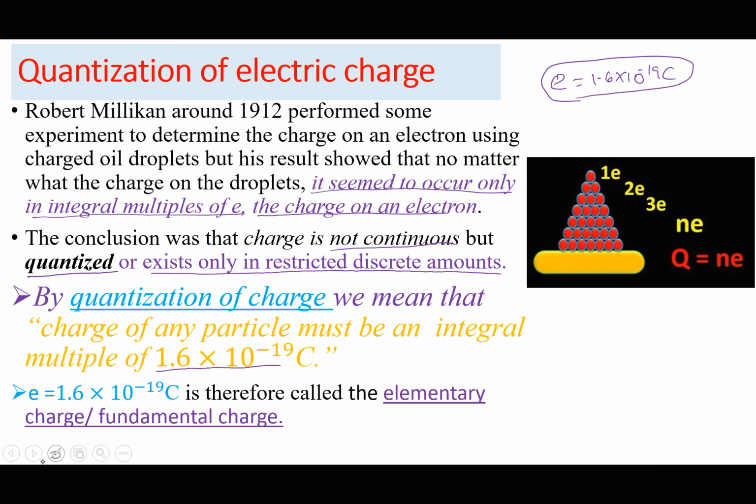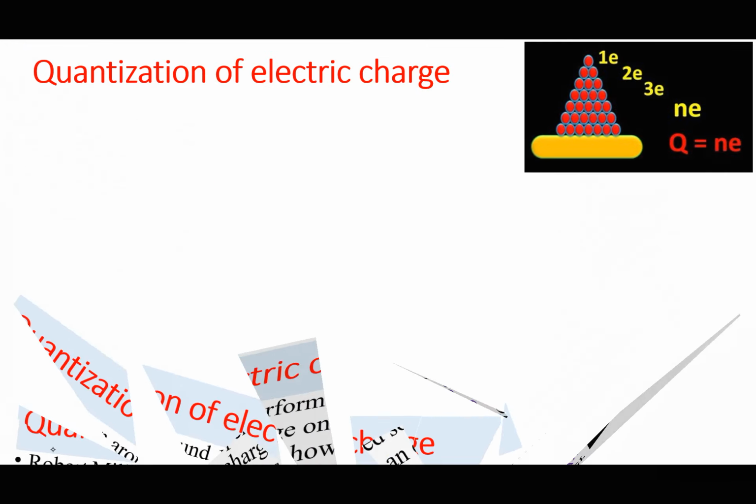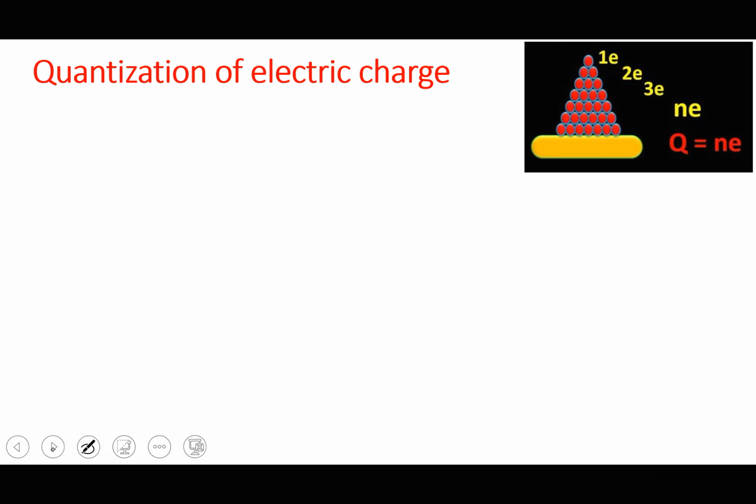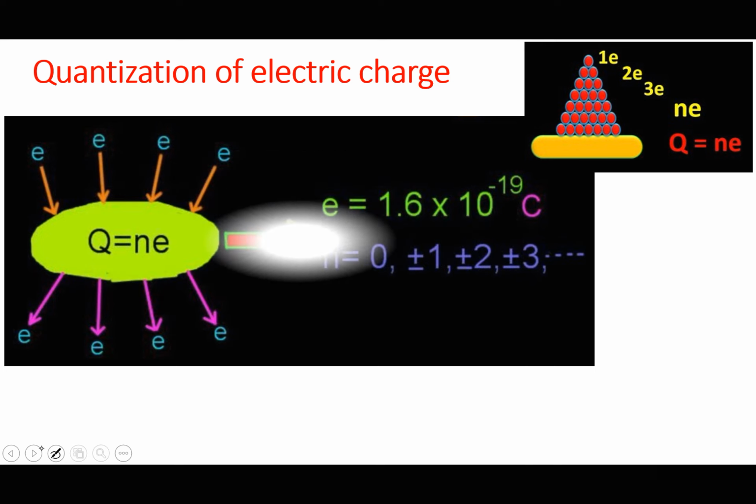So when we talk about charge being quantized, we refer to the fact that charge does not take on any random values, but it takes on specific or discrete values which are integral multiples of the elementary charge. It should be an integer or a whole number, both positive or negative.